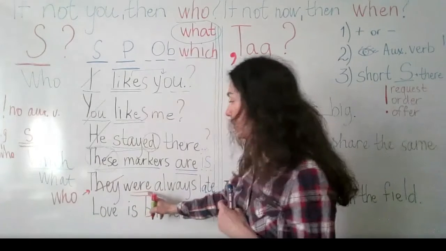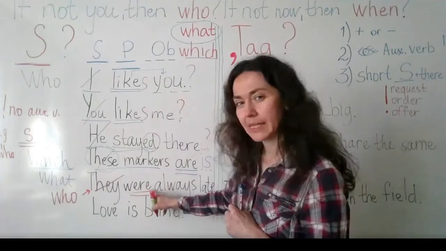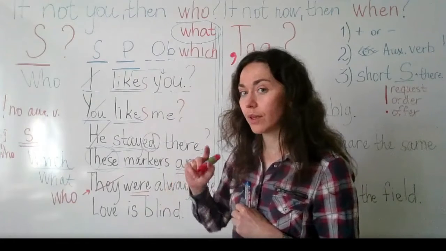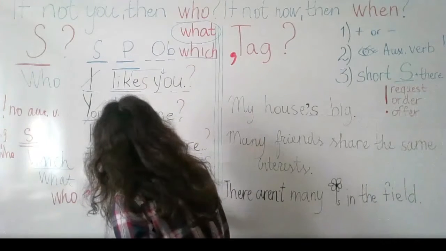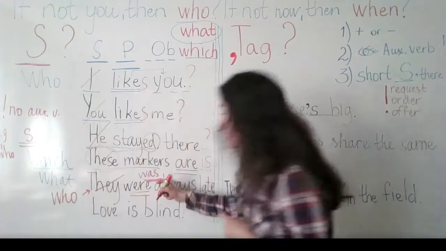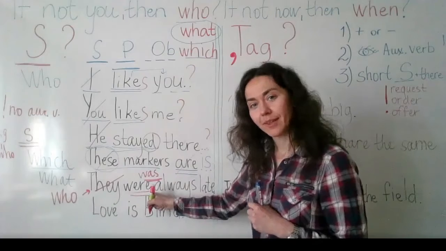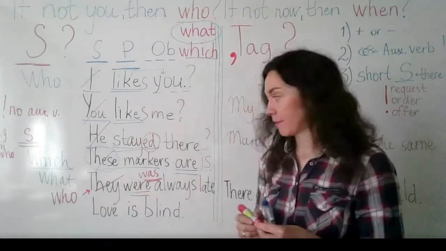And then here we have where. Should we keep the same word, were, or who was? You're right. Singular, was, where were is plural. Very good. Who was always late?